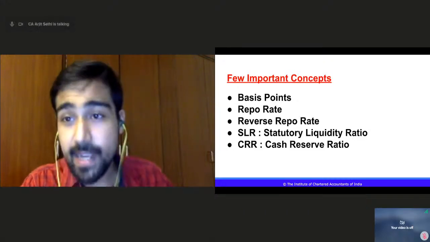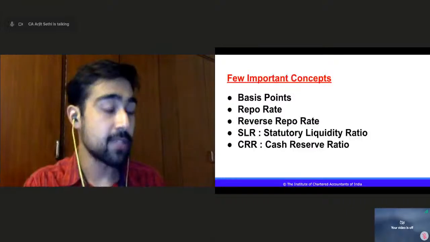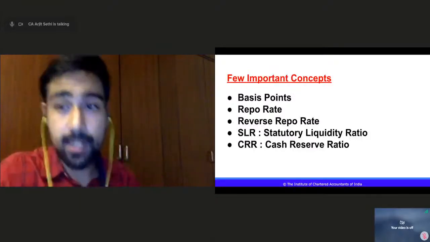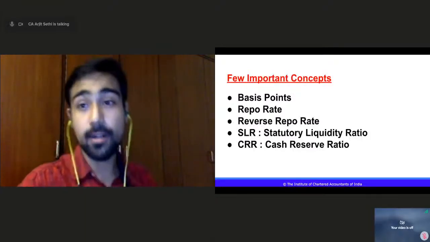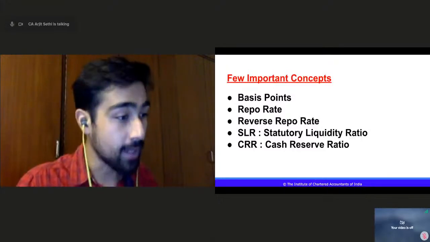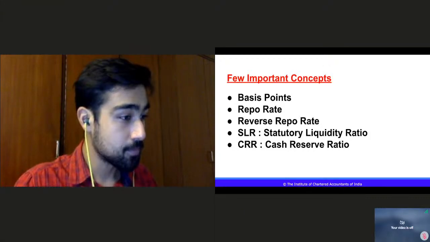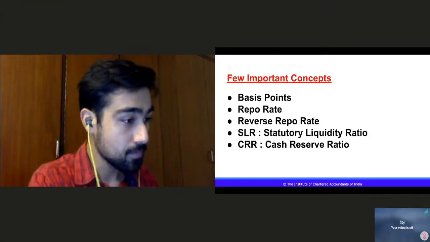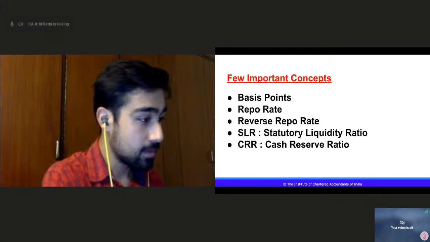Okay, so RBI is, yes, giving loans to the government, it is facilitating the government, it is facilitating the banks. It is a banker to the government, it is a banker to the banks, right? Okay. Got it.